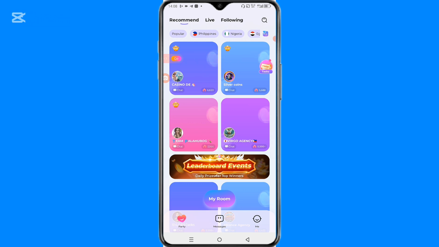In this video, I'm talking about how to become an agency on Boloup Livestream. So the first thing you have to do is to quit all agencies that you have joined in other livestream apps like Lollipop and Poppo Live. The next thing you have to do is to send your info to any agency of your choice on the Boloup app.